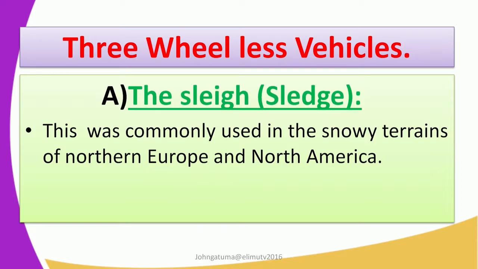Remember, the Northern Hemisphere, Northern Europe and North America, are characterized by snow, and therefore the sleigh was used as a means of transport.